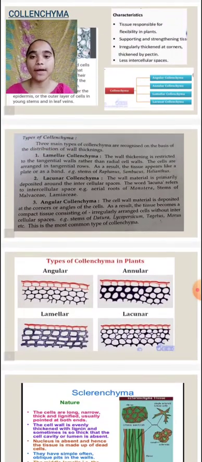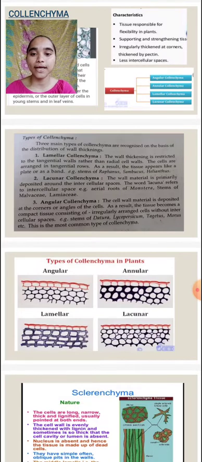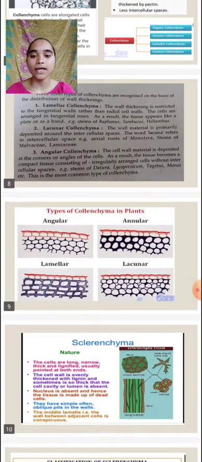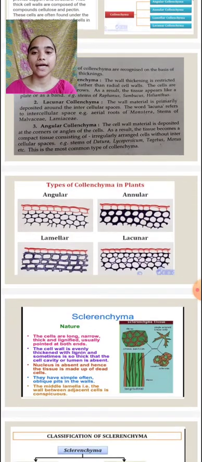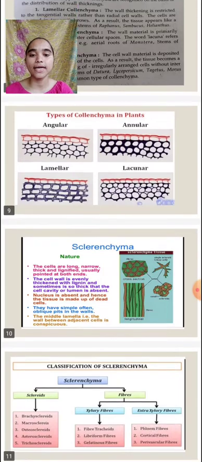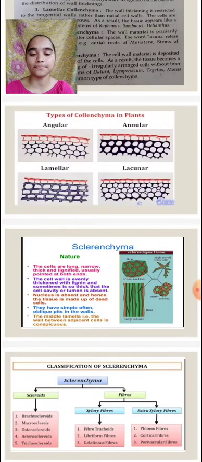The collenchyma is divided into three types based on their distribution and thickening of cells. These are the types of collenchyma tissues in the plant. Here we can see the diagrams.